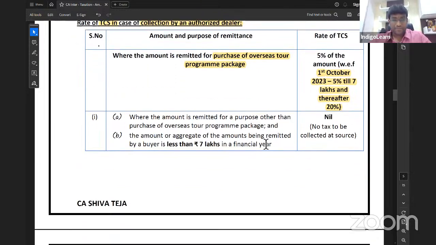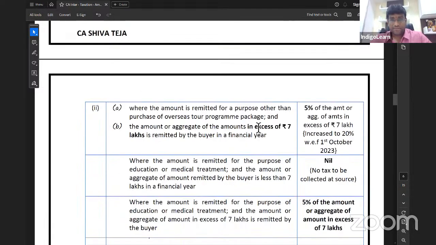Next point. Where the amount is remitted for a purpose other than overseas tour program package, and the amount or aggregate of amounts being remitted is less than 7 lakh rupees, then the rate of TCS is nil, my dear friends. No need of TCS. Next.